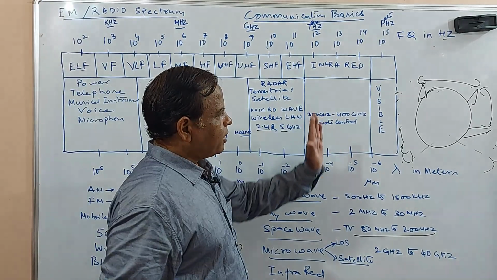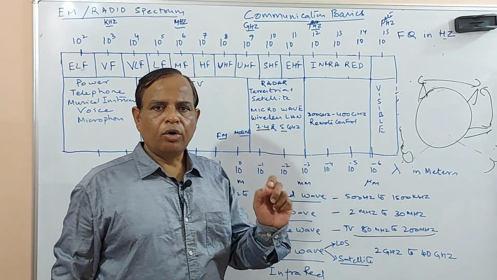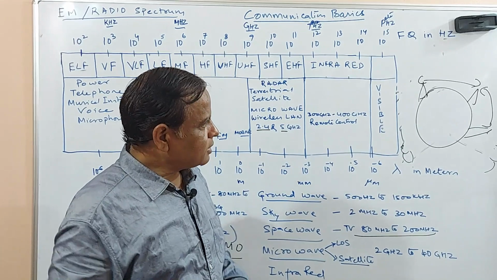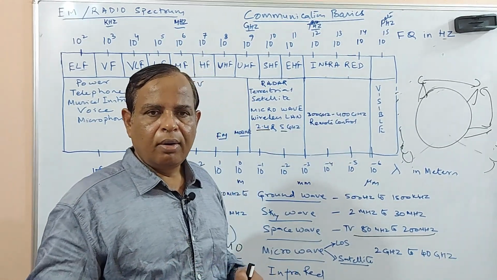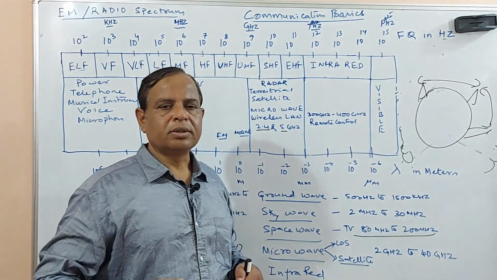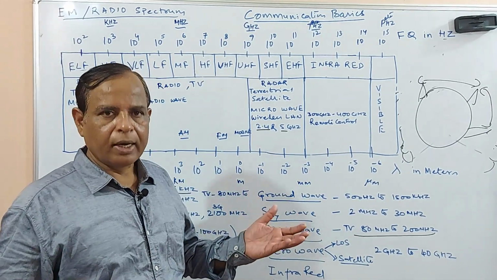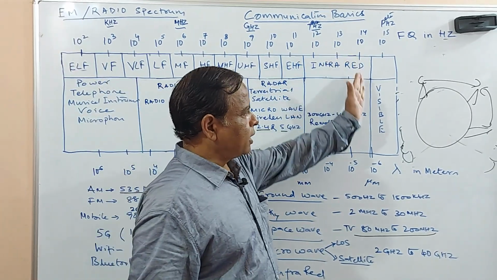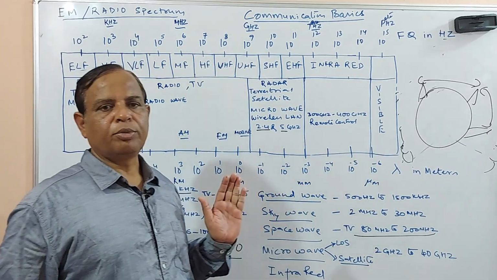And beyond infrared, you have the visible spectrum. Now we are using a very small part of the visible spectrum. Some part of this visible spectrum we are utilizing for optical fiber communication. When I talk about guided media, at that time we'll talk about which frequencies are being used in the optical fiber for its communication.